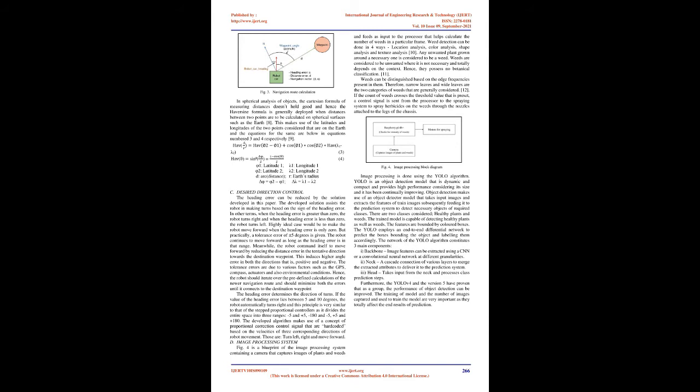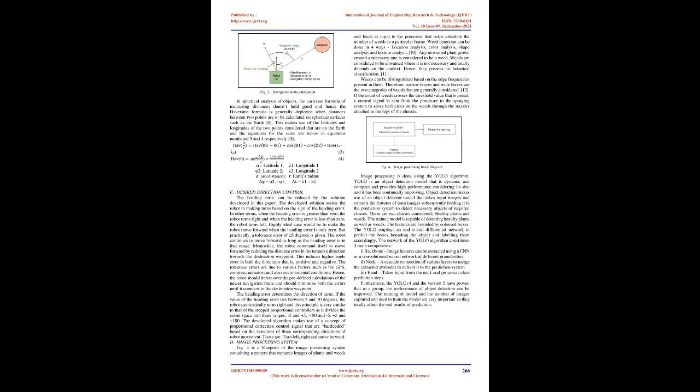Weeds can be distinguished based on the edge frequencies present in them. Therefore, narrow leaves and wide leaves are the 2 categories of weeds that are generally considered. If the count of weeds crosses the threshold value that is preset, a control signal is sent from the processor to the spraying system to spray herbicides on the weeds through the nozzles attached to the legs of the chassis. Desired direction control. The heading error can be reduced by the solution developed in this paper.